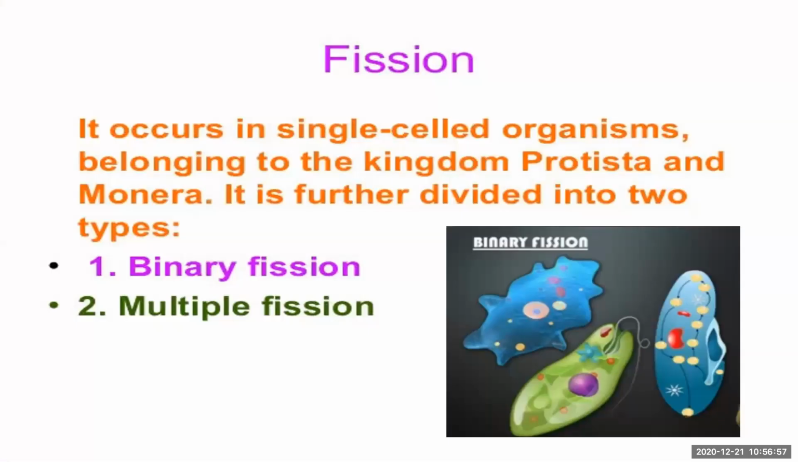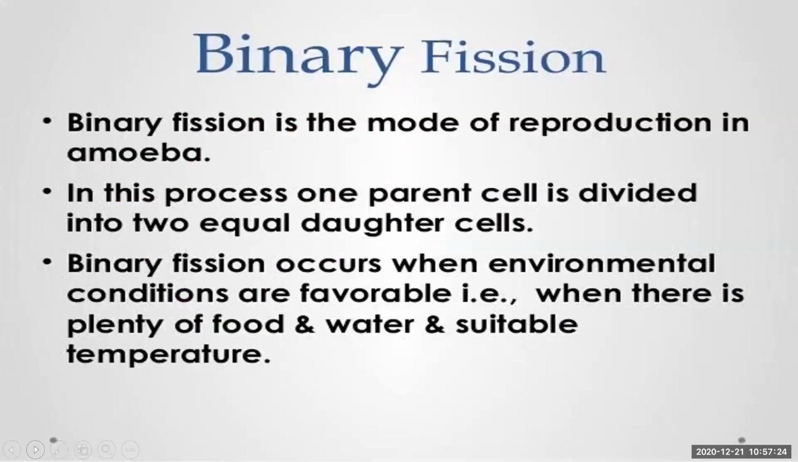Okay. Now see, fission occurs in single cell organisms belonging to the kingdom Protista and Monera. It is further divided into two types. Fission means a single cell organism dividing into two and forming two new organisms. And fission has two types, that is binary fission and multiple fission. So let us start with binary fission.